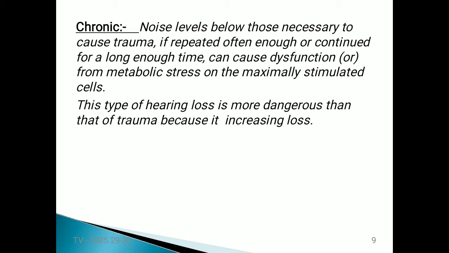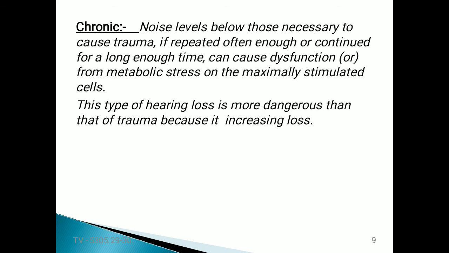Suppose I'm trying to listen to sounds just below trauma levels, but those sounds are repeated again and again. I keep hearing those sound signals continuously for a long period of time.